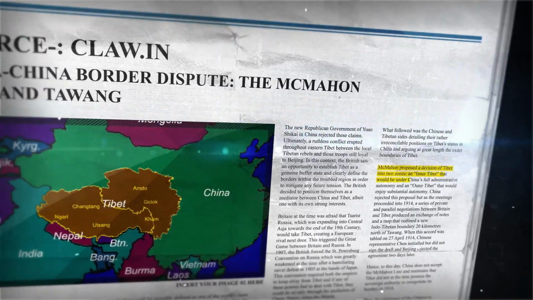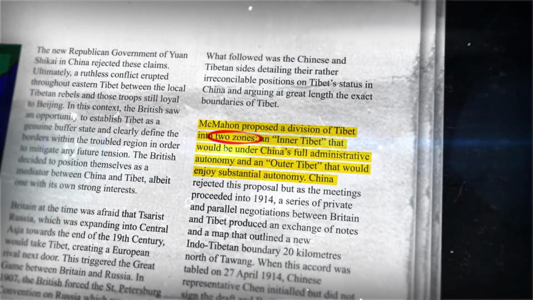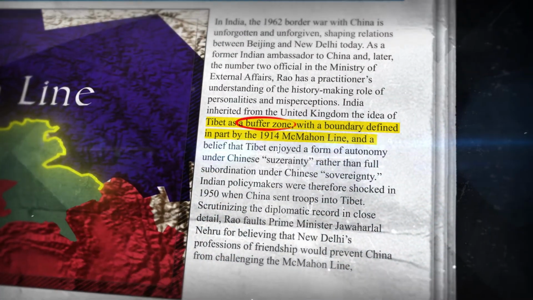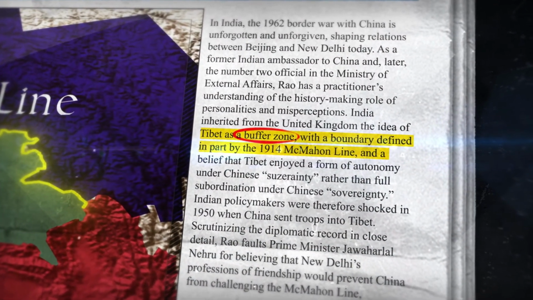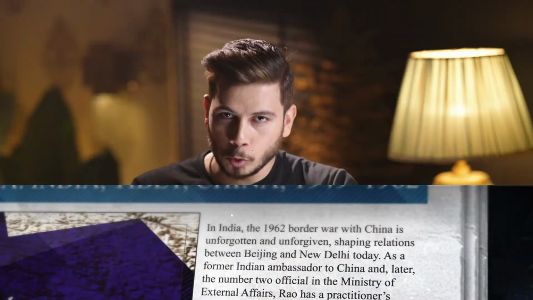The Shimla Convention of 1914 was a significant agreement as it aimed to demarcate borders, splitting Tibet into Inner and Outer Tibet to create a buffer zone. Nevertheless, China's refusal to recognize this division has further complicated bilateral relations.